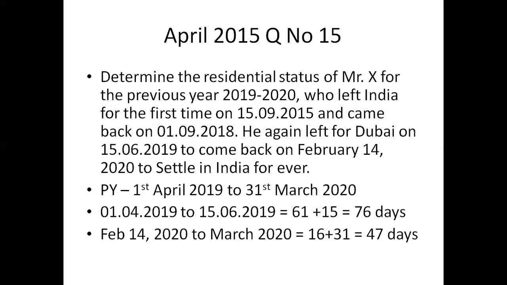After February 14, 2020, he will stay in India all the years. So from 15/9/2015 to 1/9/2018 he was abroad, and again from 15/6/2019 to February 14, 2020 he was in Dubai, right?